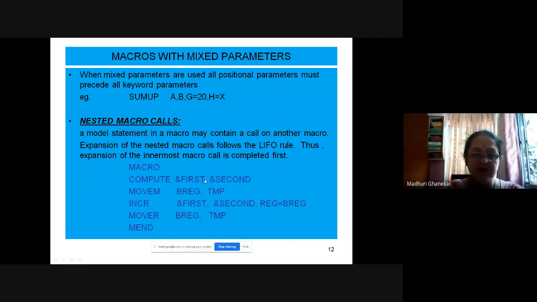So this is the definition of the macro, and inside its body, you find another macro call. Then MOVER R, B RANGE TEMP is yet another model statement, and the macro COMPUTE ends over here. So this kind of macro is termed as a nested macro.